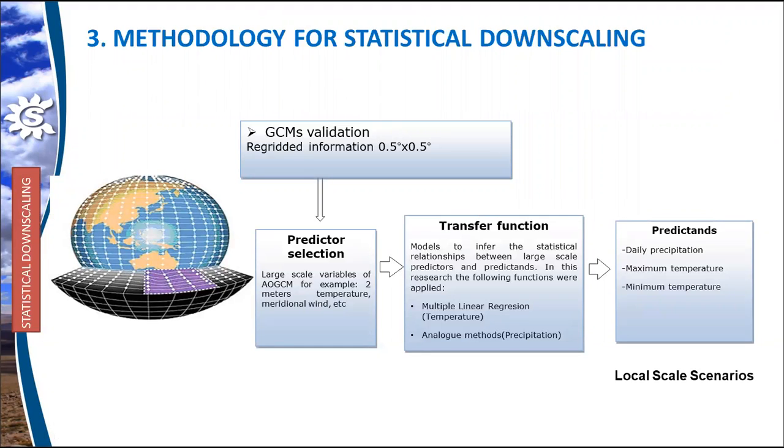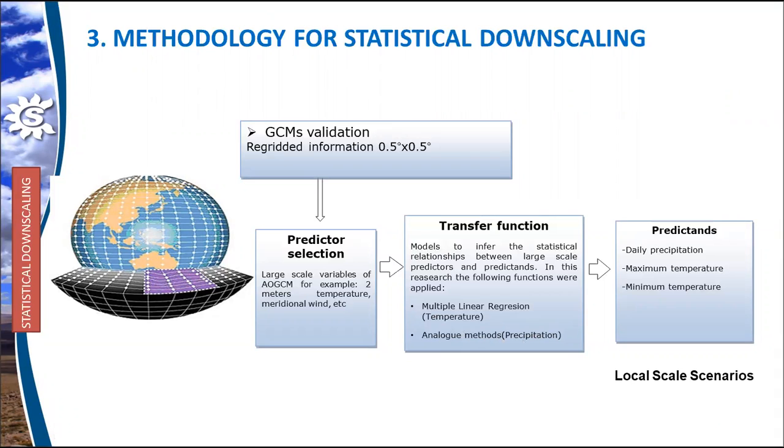The methodology for statistical downscaling basically consists in using GCM data as predictors and station data as predictands to calibrate transfer functions during the historical period. Multiple linear regression was considered for the temperatures, and analog methods for precipitation.